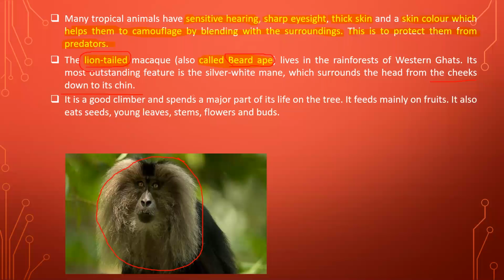That means their hands and legs have developed in such a way that they can easily hold the branches of the trees, and they can jump from this tree to that tree easily with the help of those hands as well as feet. So that's why it is a good climber and spends a major part of its life on trees.